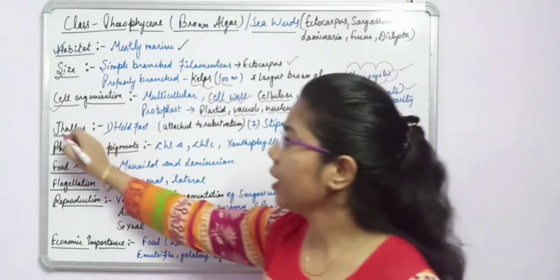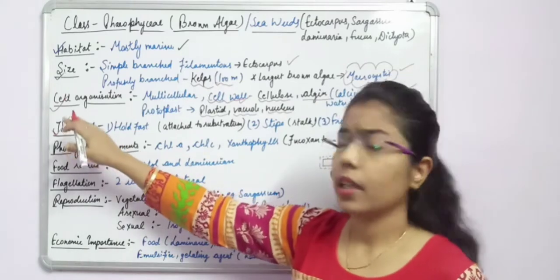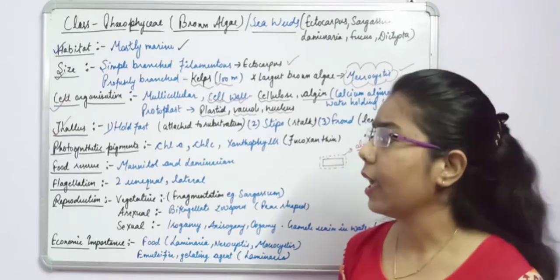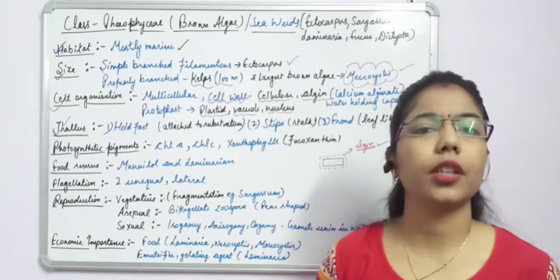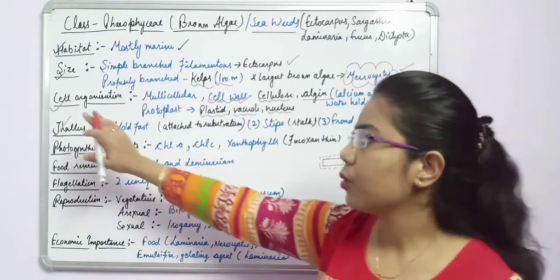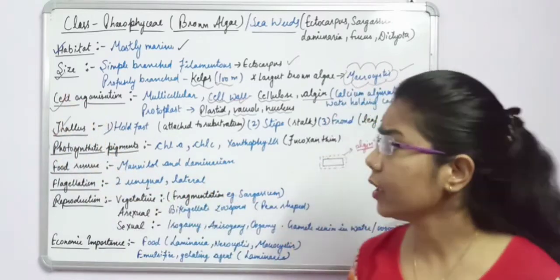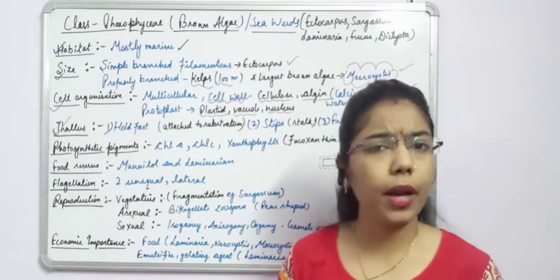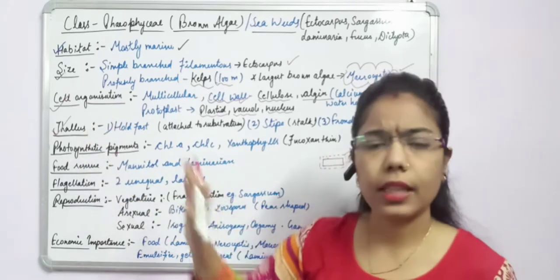Now another thing about the thallus, as we have discussed earlier, that it comes under thallophyta, and the body of these types of plants has a thallus-like structure. It means that the plant is not differentiated into true root, true stem and true leaves. इनके पास ना true root होता है, ना true stem, ना ही true leaves. So what is the structure of that particular plant body? A plant body तो है नहीं जिसको हम कह सकते हैं plant. So what it is, it is thallus-like.